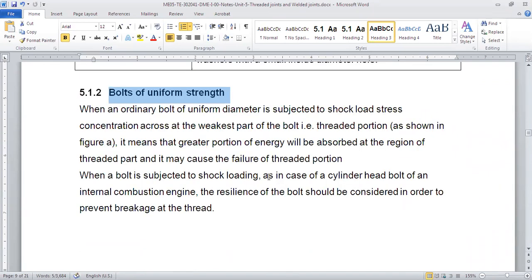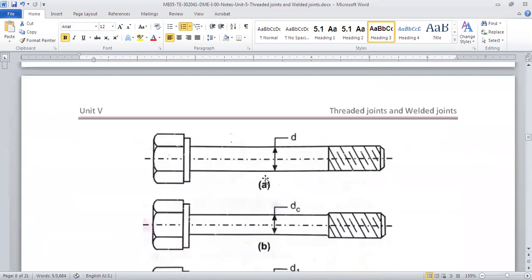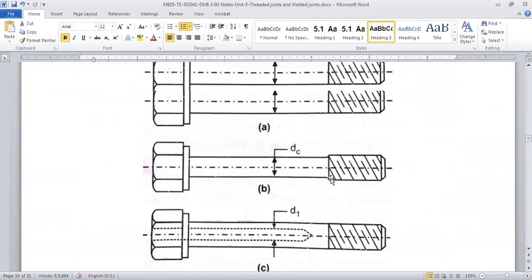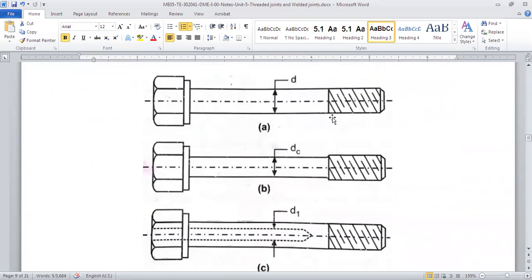Okay, I'll again repeat. When the bolt is under shock or vibrational load, the main part which fails because of the stress concentration is the core of the threads, right? Or the root of the thread. Now the root is the area where the diameter is DC, the core diameter. The shank part has more strength, but the root has less strength. So to make it uniform, we'll make the shank area equal to the area of the core, or area of the root, right?